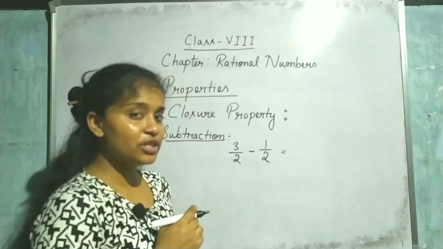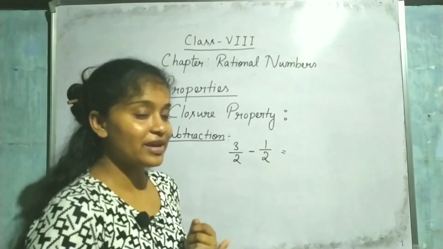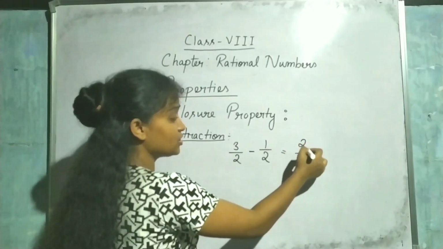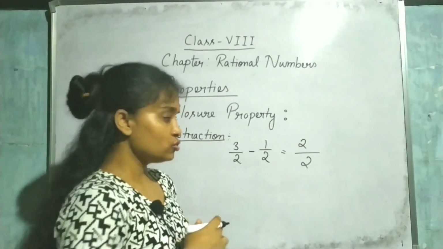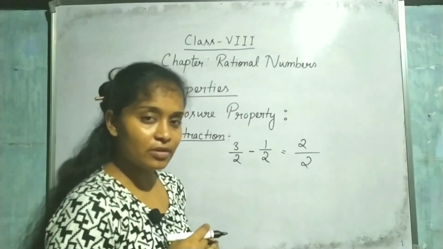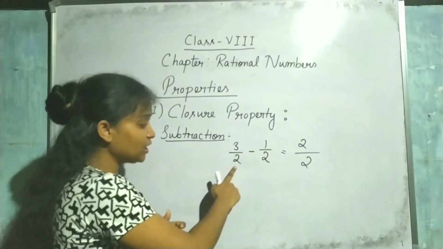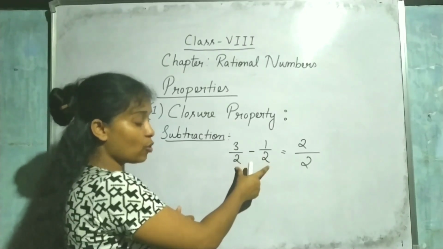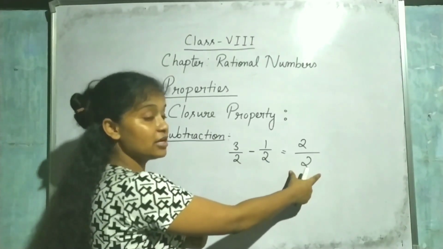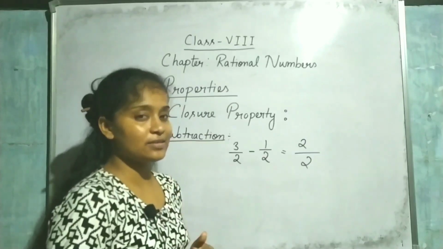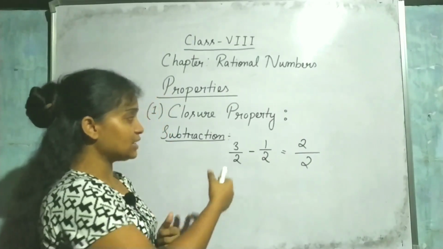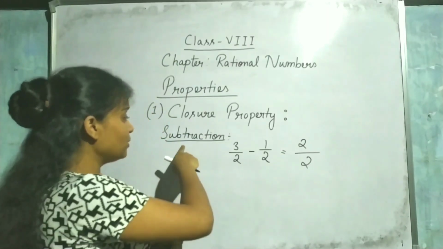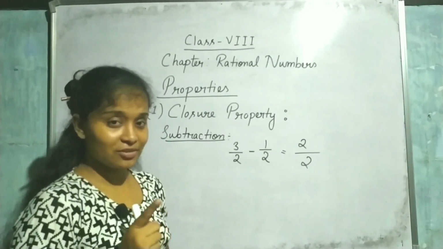Now what do I need to check? If the answer is also a rational number. Now 3 minus 1 is equal to 2, so this is also a rational number. That means when I am taking two rational numbers and subtracting them, and whatever answer I am getting is also a rational number, then I can say that rational numbers are closed under subtraction. Got it?